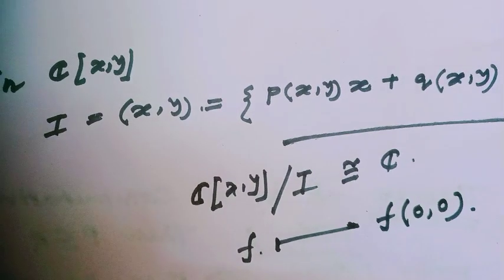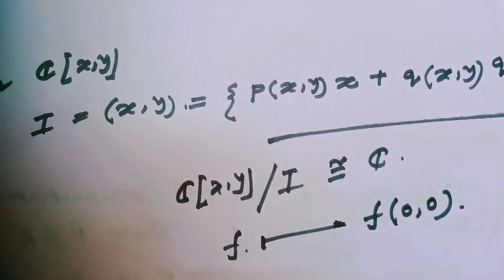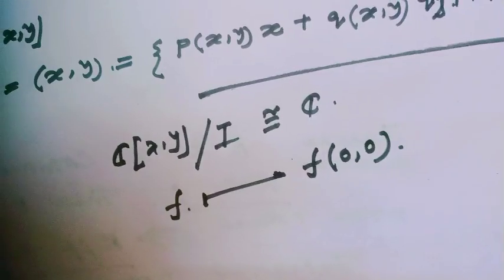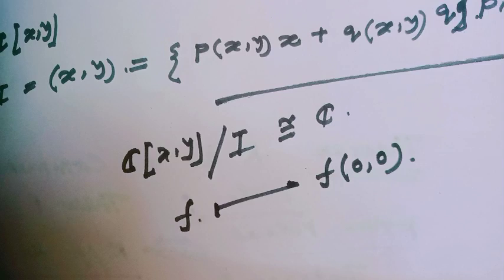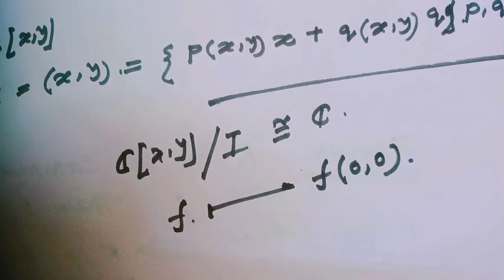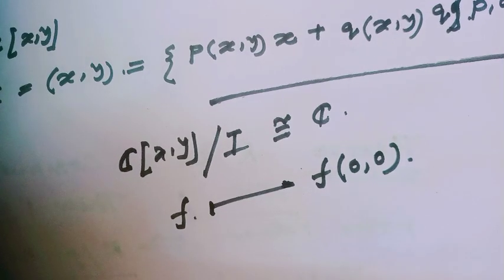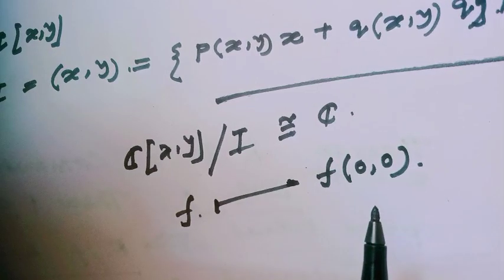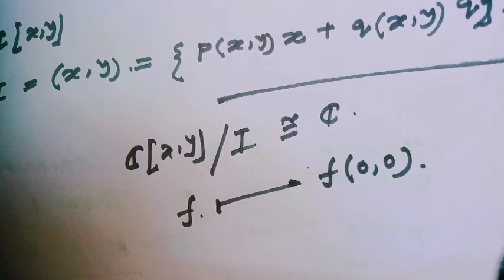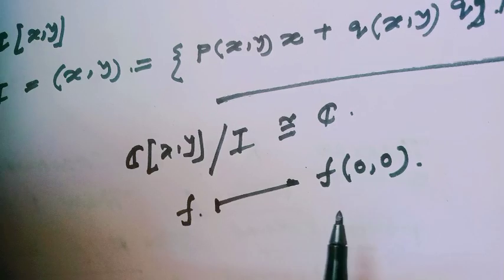This is the evaluation map which I had discussed in my previous video. Are you getting why my previous video is very important? I highly recommend that if you haven't seen my previous video, then first see it. Then this topic will be easier to understand. This is just an evaluation map.